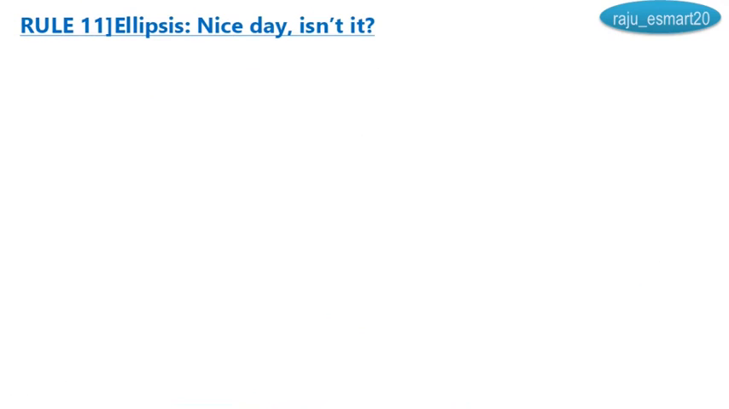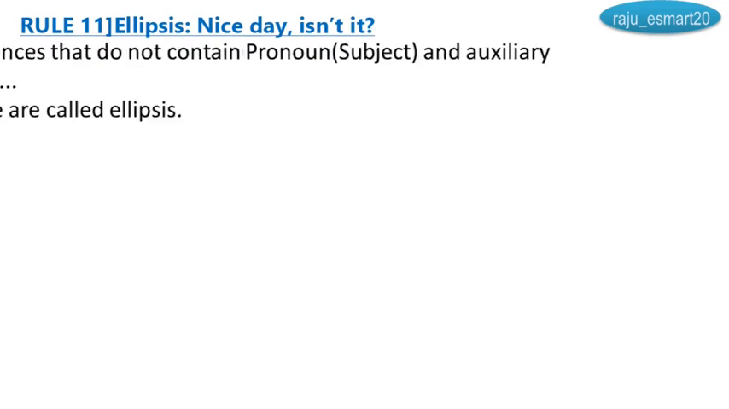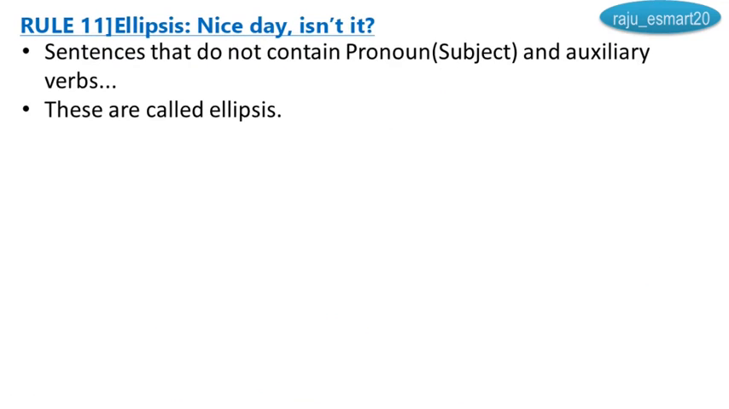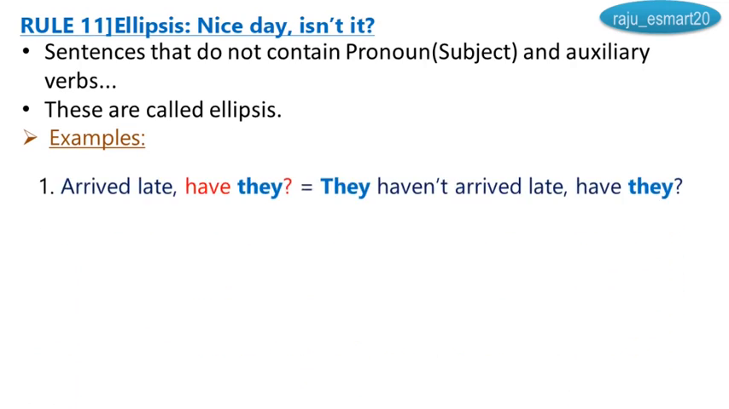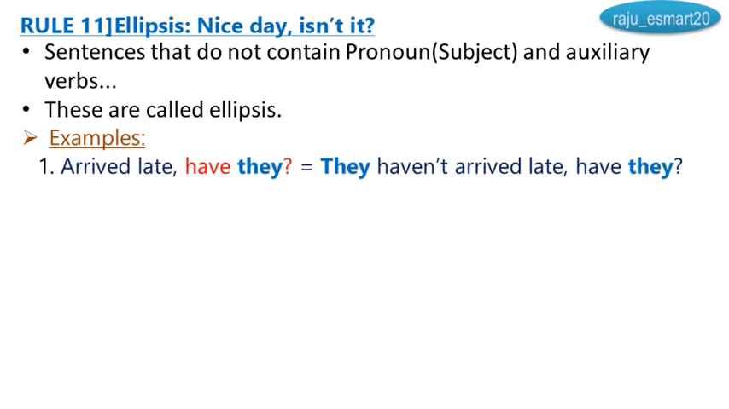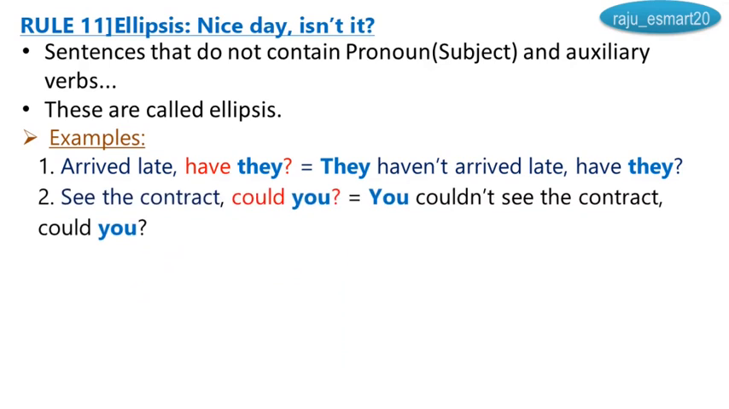Ellipses, nice day, isn't it? What do you mean by ellipses? Sentences that do not contain pronoun or subject and auxiliary verbs, these are called ellipses. I have given this example on my thumbnail of this video. See example, arrived late, have they? Because arrived late means they haven't arrived late, have they? Okay. See the contract, could you? You couldn't see the contract, could you?